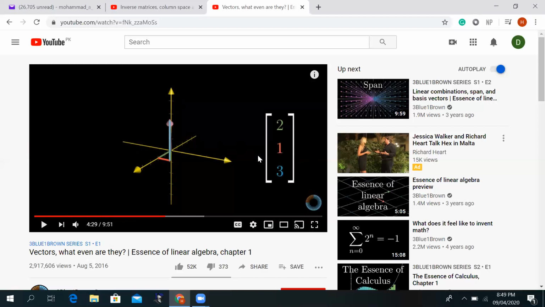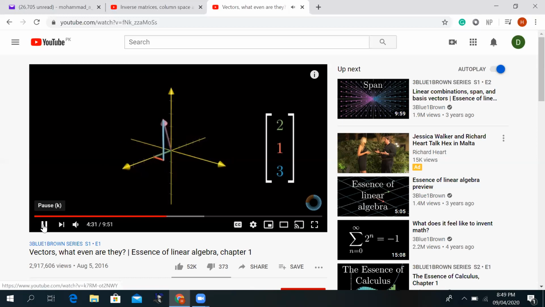And now, according to our new graphical method, this vector 2, 1, and 3 represents an arrow, but that arrow has to start from the origin. So what we have is right here, if you see very clearly, now we have three axes because we are talking about a three-dimensional vector.